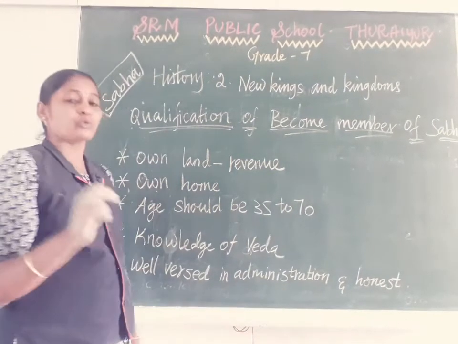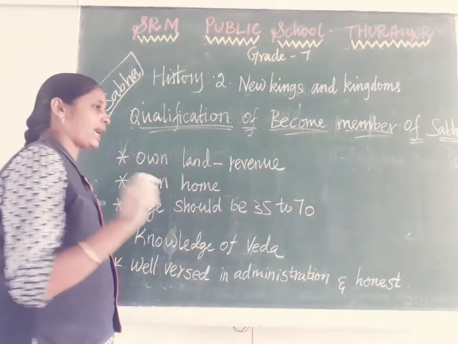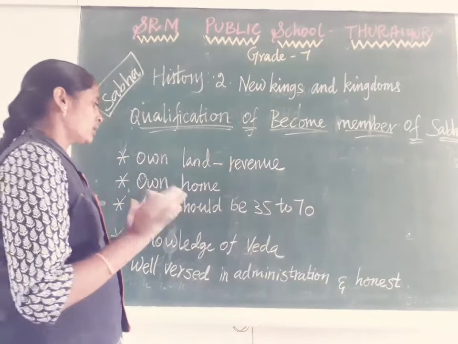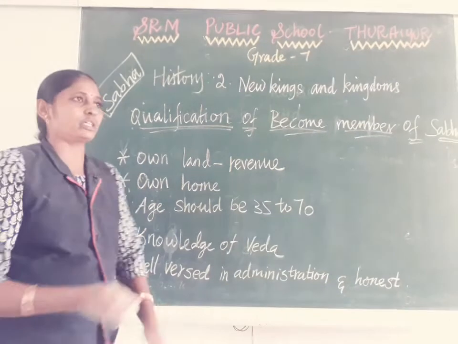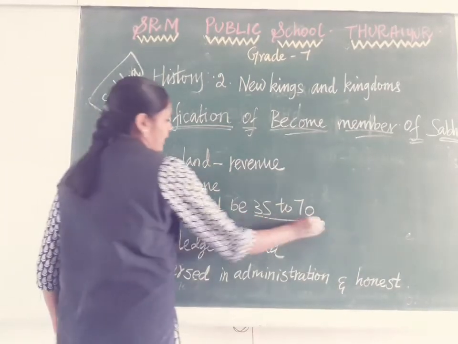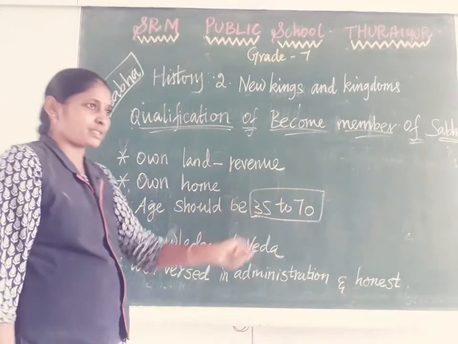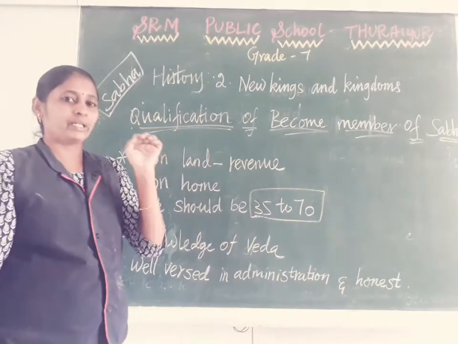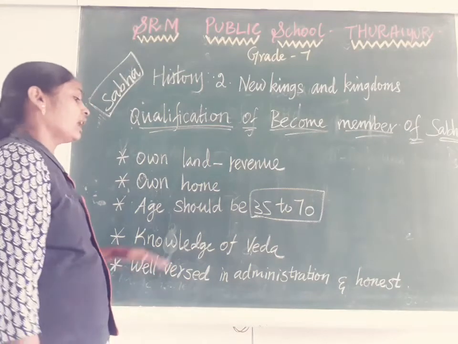Then they must possess their own house. Without their own individual house, they are not qualified. And the age limit is 35 to 70. One who wants to become a Sabha member must have completed the age of 35 and must not exceed the age of 70.